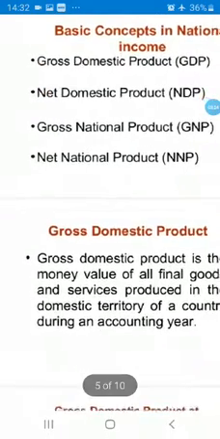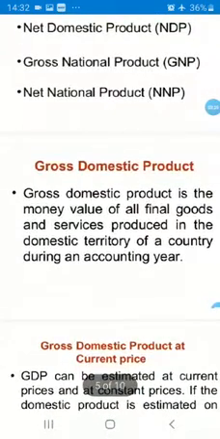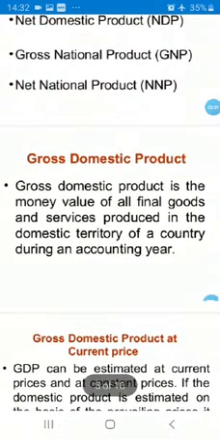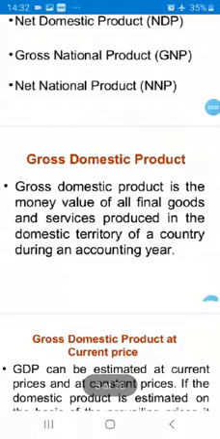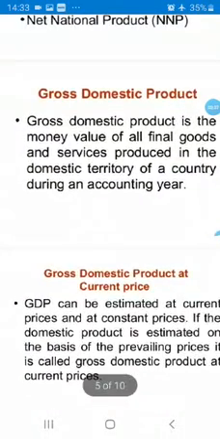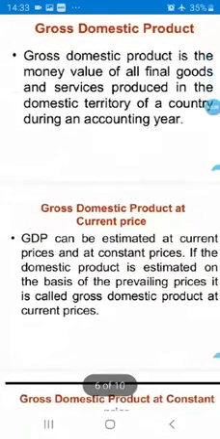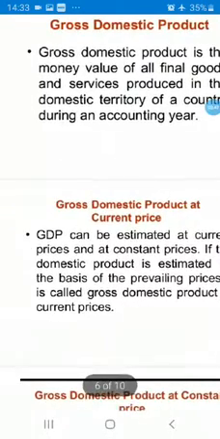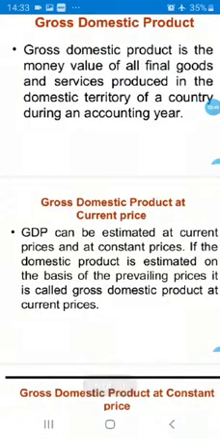Now next, we will discuss what gross domestic product is. Gross domestic product is the money value of all final goods and services produced in the domestic territory of a country during an accounting year. Now there is a concept of gross domestic product at current price. GDP can be estimated at current price and at constant price.